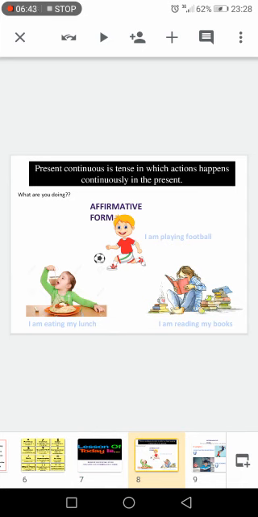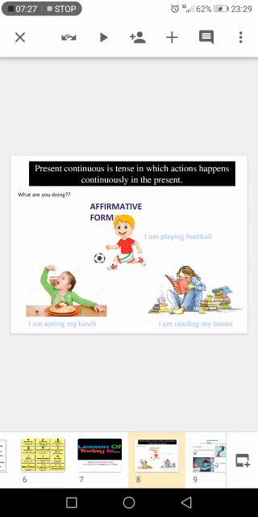So we say that the present continuous is a tense. Sorry, I missed the A there. The present continuous is a tense in which actions happen continuously in the present. In other words, it is a tense in which the actions happen in the present, now. For example, here I have an example. Affirmative. Remember, here we are talking about the affirmative form. We have three forms: the affirmative, the negative, and the interrogative form. Now let's start with the affirmative form for the present continuous.